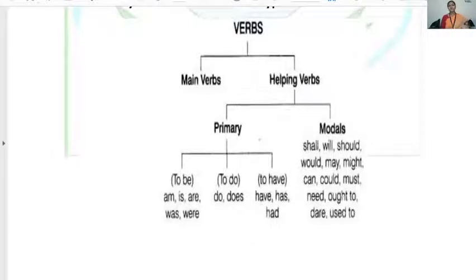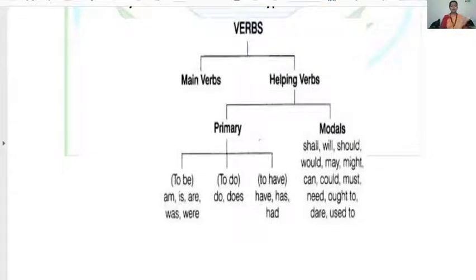Okay, so further the main verbs are divided into transitive, intransitive and ditransitive, incomplete verbs also, and helping verbs are further divided into primary verbs and the modals. The primary verbs, you can see that again the primary verbs are three. What are the three primary verbs? That are your be form, your do form and your have form. And the modals, you know that can, could, should, would, dare to, have to, used to. Okay, they all are your modals.